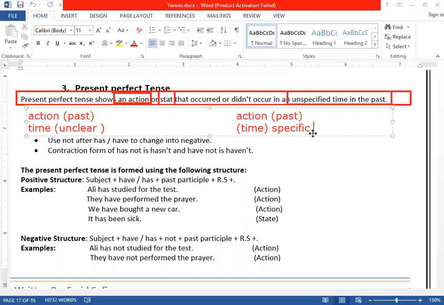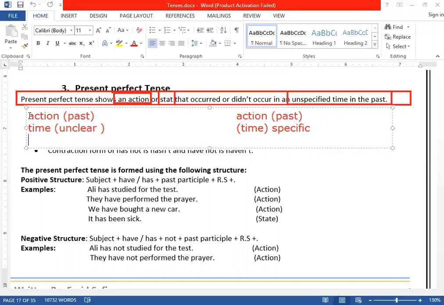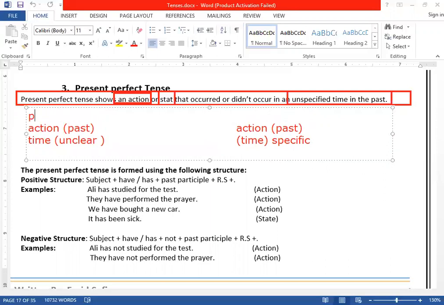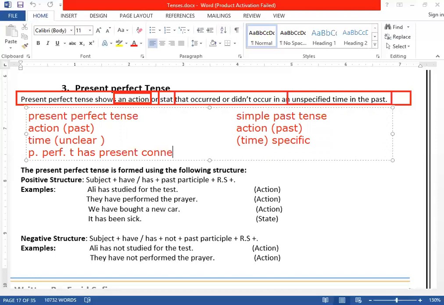Number two, the second difference. Let me write down here: above is present perfect tense, and the second one is simple past tense. Let me give you another difference. Present perfect tense has present connection.